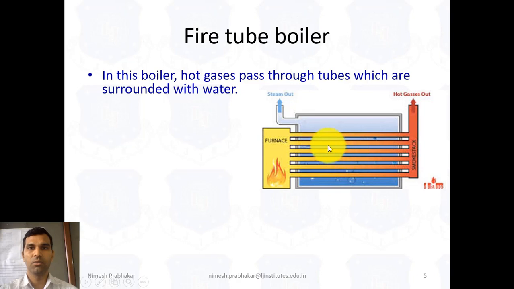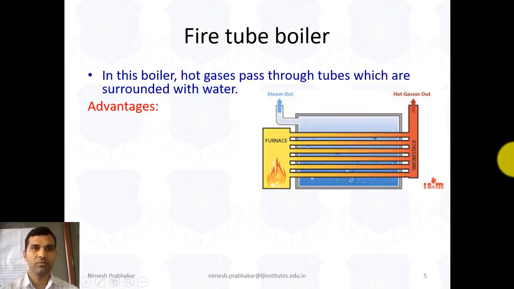In these tubes the hot gases pass, and surrounding them is water. As the name suggests, in a fire tube boiler the hot gases pass through the tubes and the water surrounds the tubes. Heat energy is exchanged between the hot gases and the water, and due to that heat exchange the water generates steam, and this steam goes outside. This is the simple construction of the fire tube boiler.